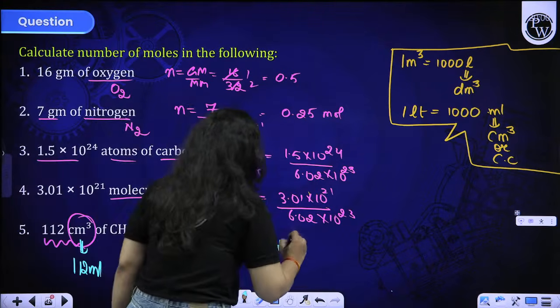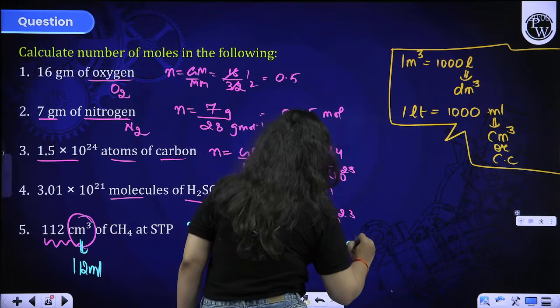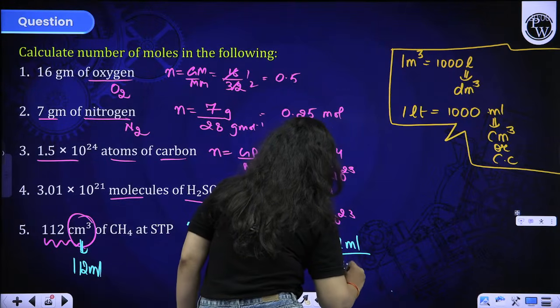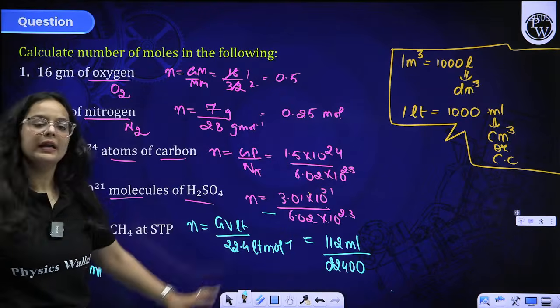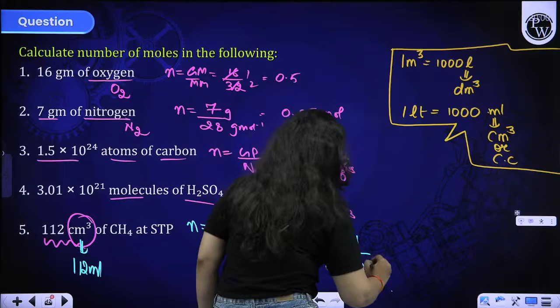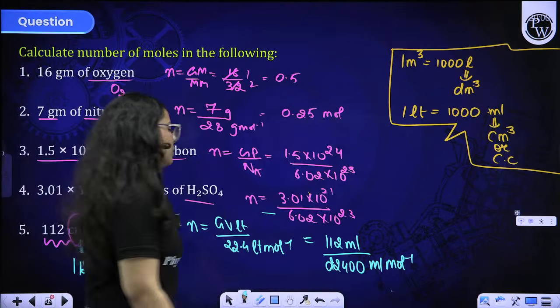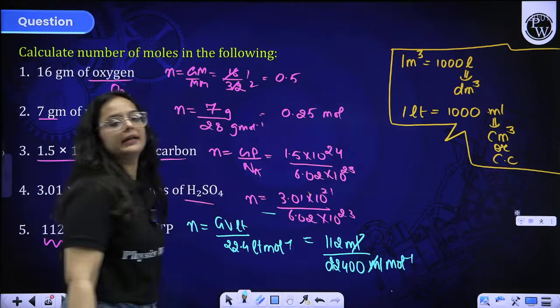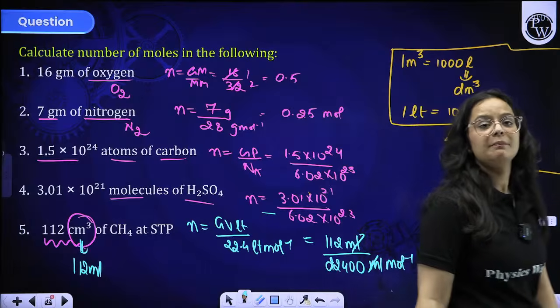Any of the things you can do. So if I am taking it in terms of ml only, it is 112 ml upon 22400. I can write 22.4 liter as 22400 ml per mole. This is also fine because obviously ml will be cancelled and we will get the answer in mole only. So this is how you have to solve the question depending on the units, beta.